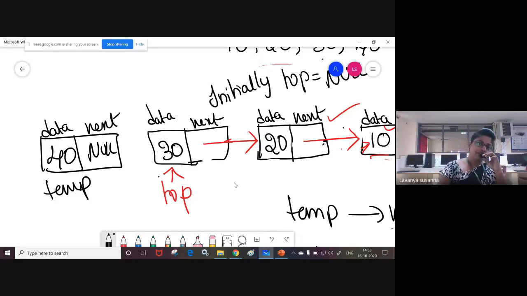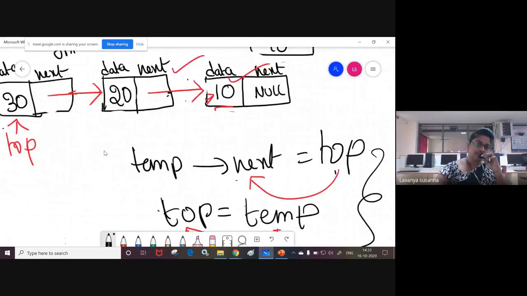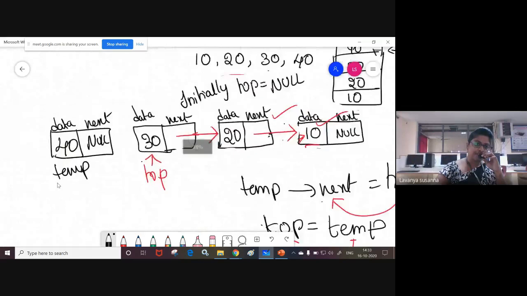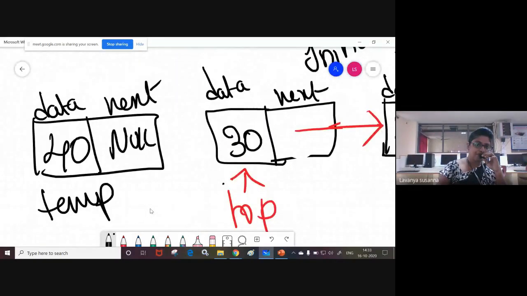Now what you should make? The temp next field. Repeat the same two steps. Temp of next. What is temp of next? This one. Temp of next means this one. I will erase this. Temp of next, this field. This field should contain the address of which node?